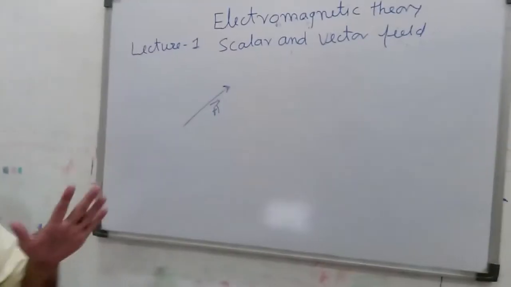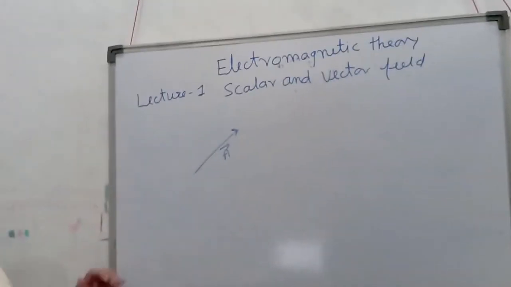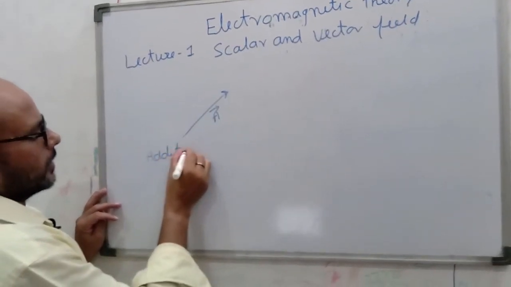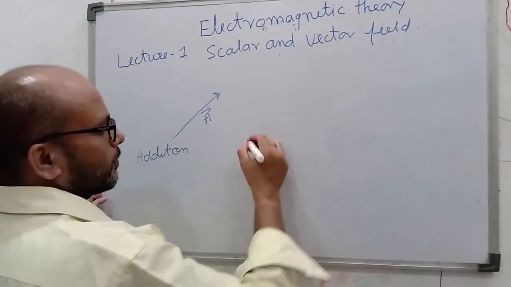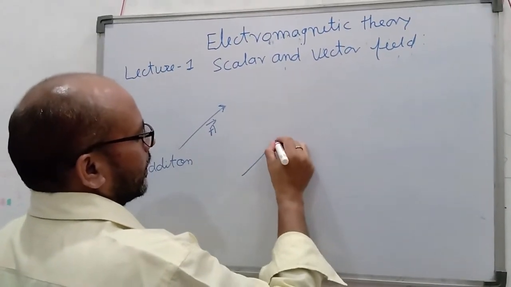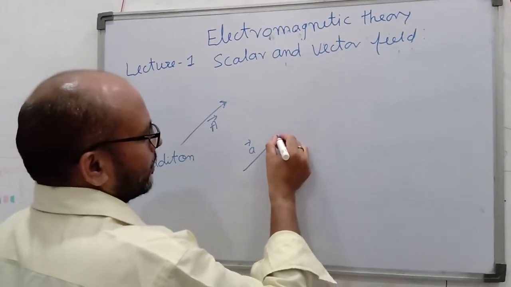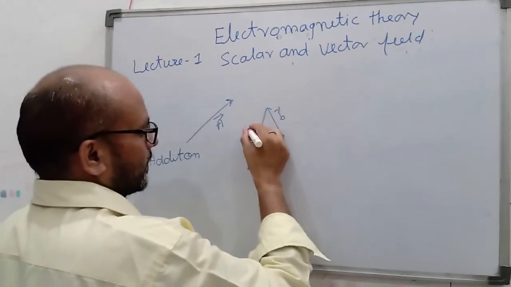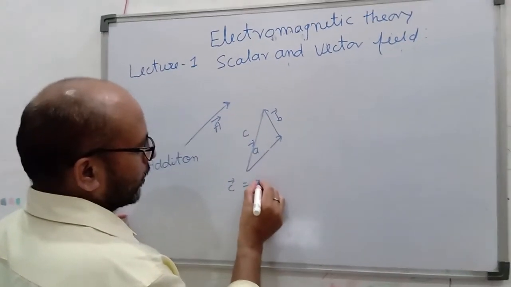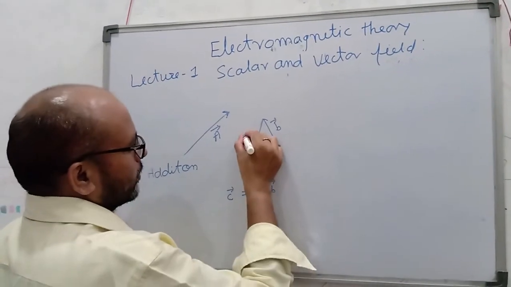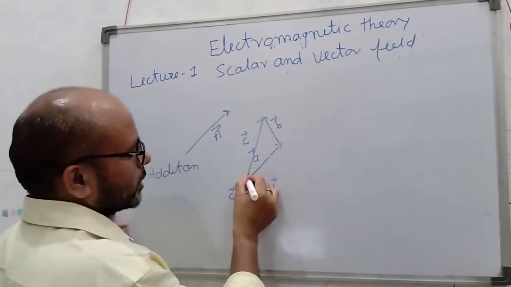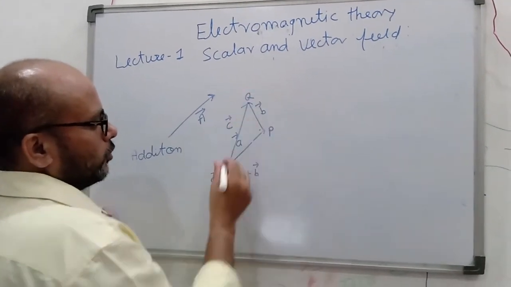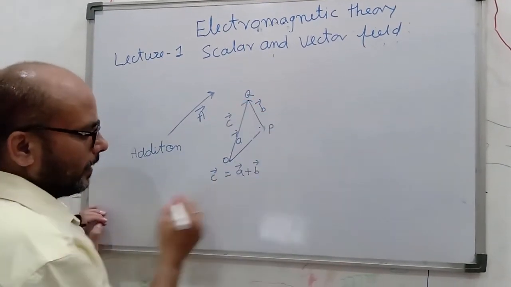Right, so now some basic algebraic operations on vectors. Addition means we can add two vectors. Suppose here is vector A and then vector B, and the resultant vector is C. So C vector is equal to A vector plus B vector. Suppose here O, P, Q. The direction of C vector is from O to Q.